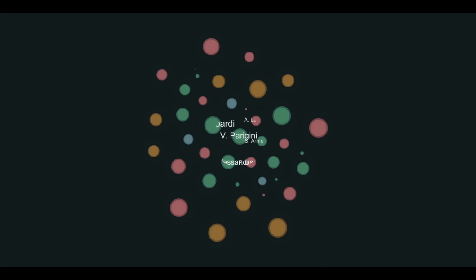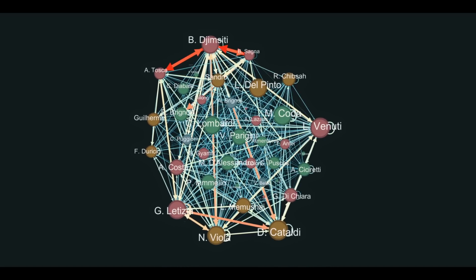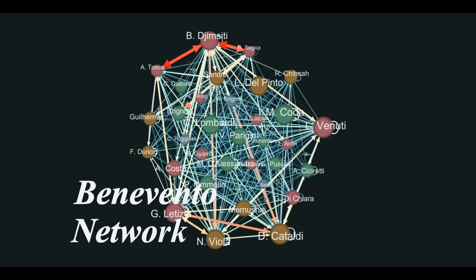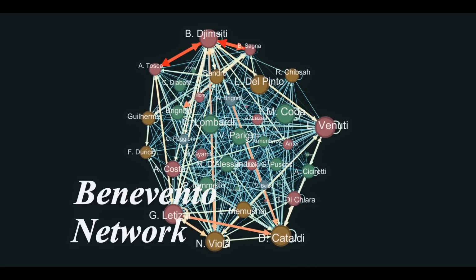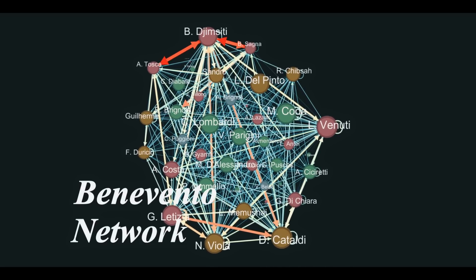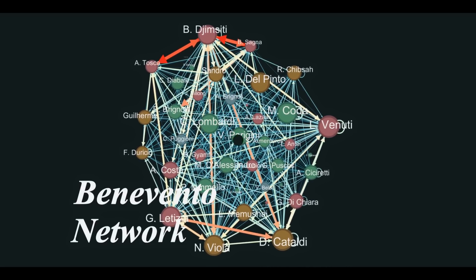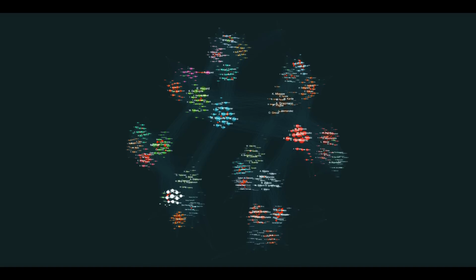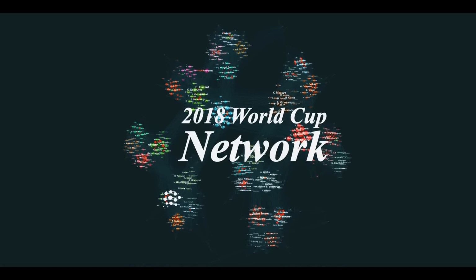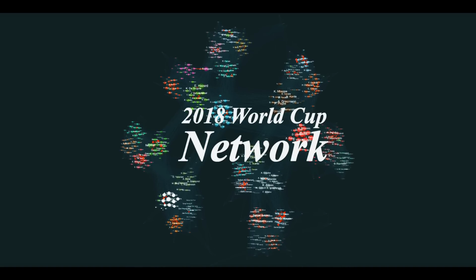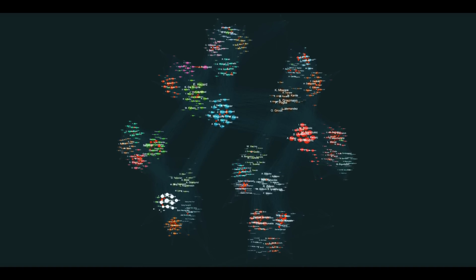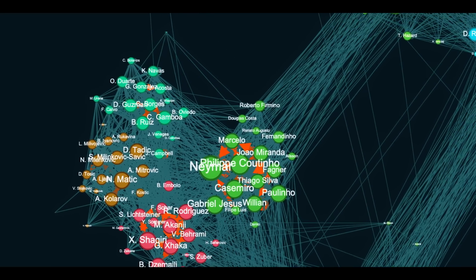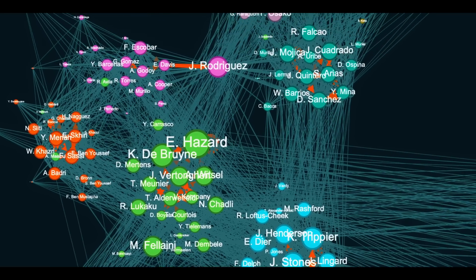Like I said before, nodes represent players and links represent the number of passes per game. The obvious thing to do would be to look at only passes between team members, and that's what we'll do in a moment, but it's also worth seeing what happens if we consider all passes, which is what this network is. Specifically, it's all passes from the 2018 World Cup, and each player is colored according to the team that they belong to. And while this won't tell us anything about Benevento, I think its shape, owing to the tournament setting, gives us a clear visual for what network analysis is really doing.